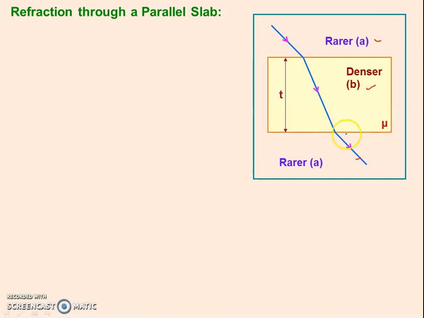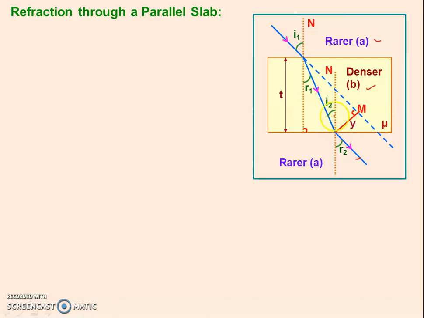At the second interface, it will also be refracted. But at the first interface, it is going from rarer to denser, and at the second interface, it is going from denser to rarer. So we can write it as this angle is I1, this is R1.